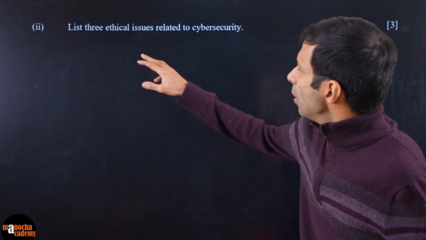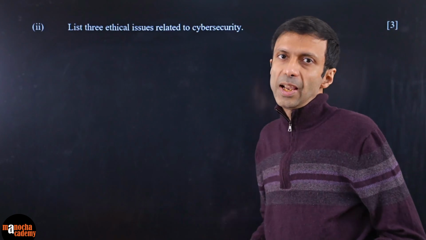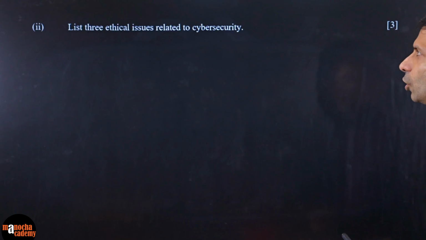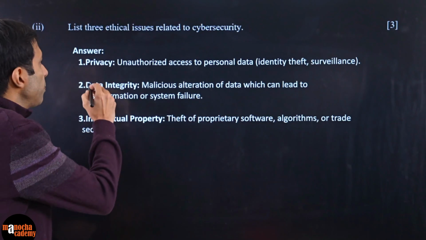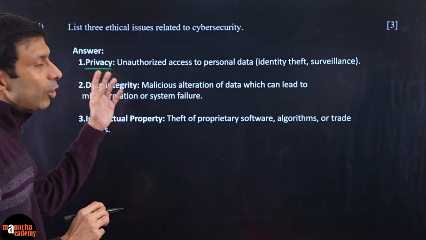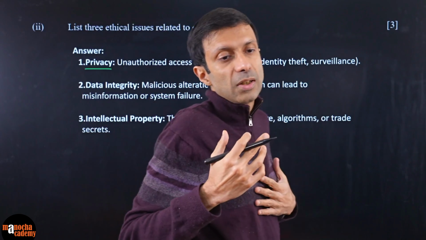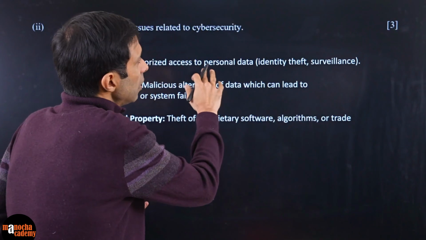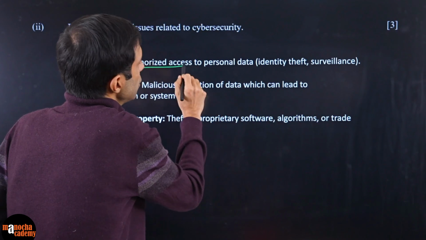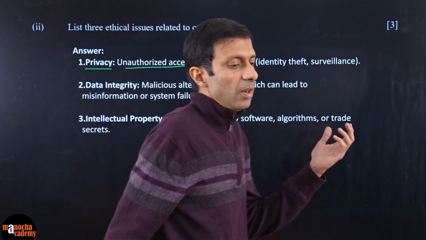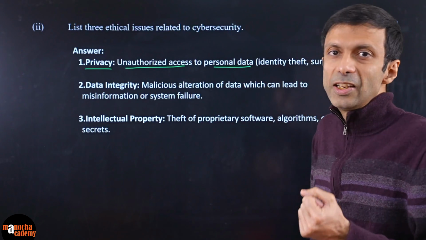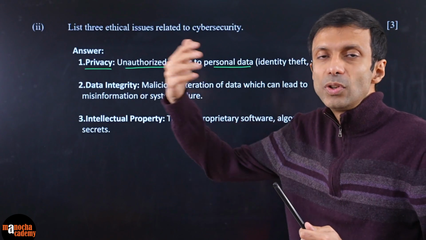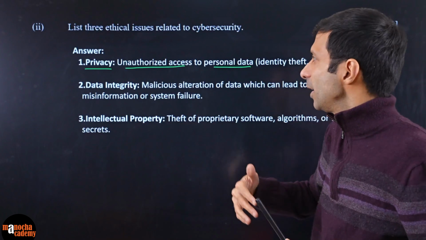Okay, here's the next question. List the 3 ethical issues related to cybersecurity. So you should read the theory for your cybersecurity. What are your ethical issues there? One is privacy. Privacy is very important because you don't want to give access to data which is private to you. So you want to prevent unauthorized access to personal data. For example, your Aadhaar number, your details. You want to make sure there is privacy, because in cyber, you don't want somebody over the net to steal it, or hack into your system and get access to that.